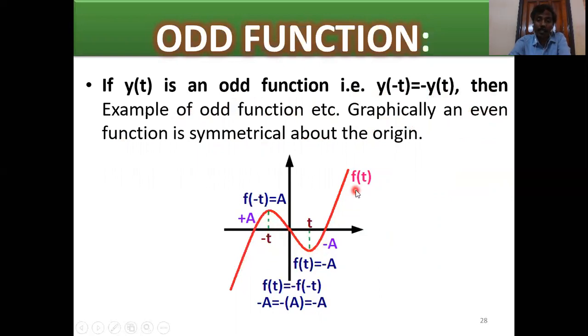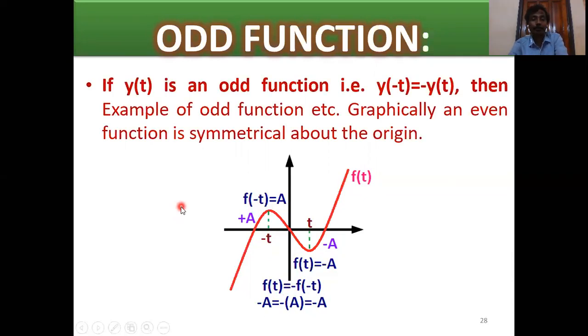What is the graphical representation? Suppose at this point t, f of t equals this magnitude, minus a. So f of t equals minus a. And on the negative time side, f of minus t equals a. So f of t equals minus of f of minus t. This is the condition for odd function: f of t equals minus of f of minus t.